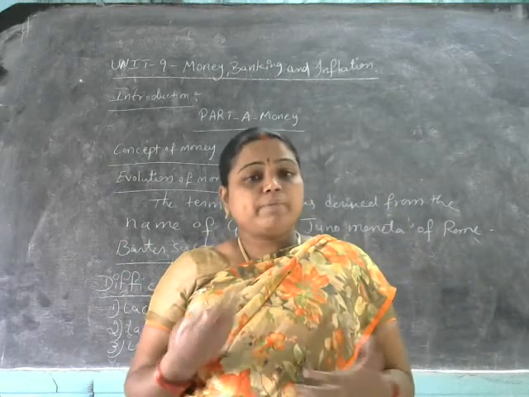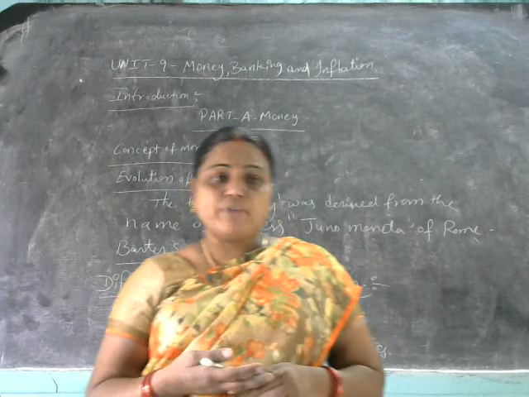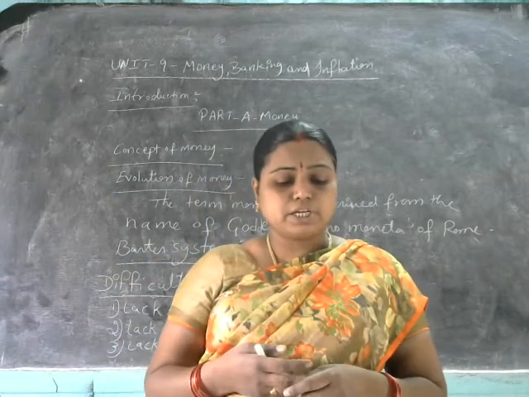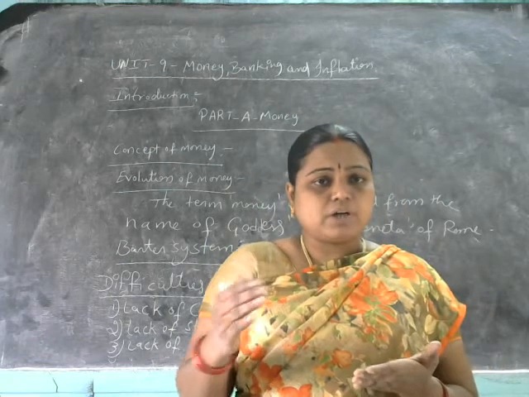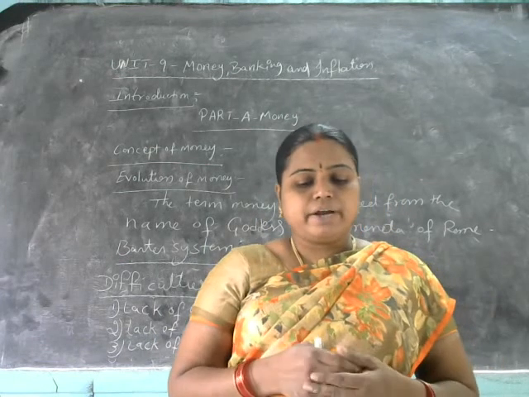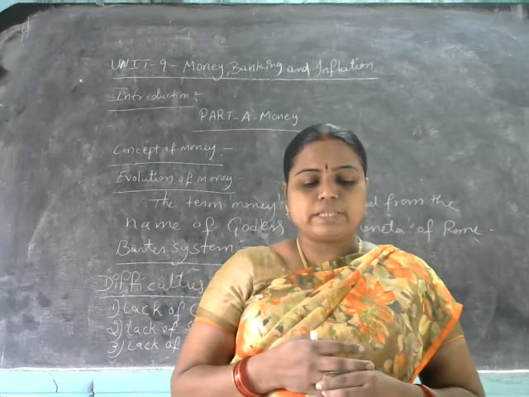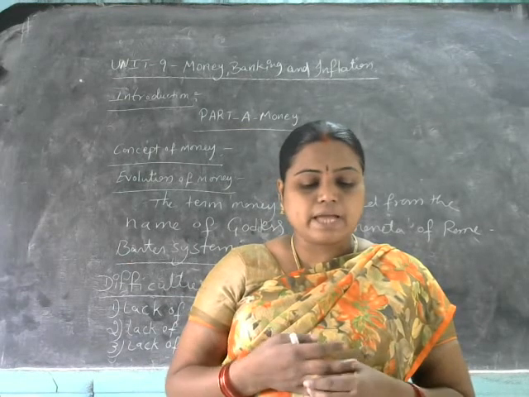So it may become necessary to divide a commodity into small units, small parts, and exchange one or more units for another commodity.